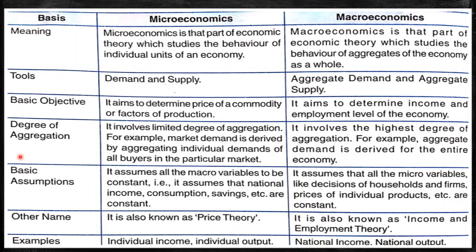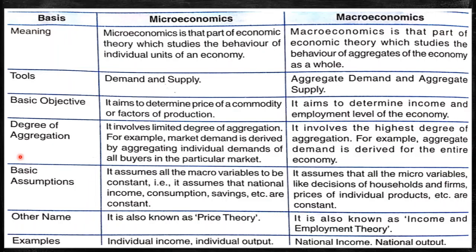Now let us come to the next, basic assumptions. Microeconomics assumes all the macro variables to be constant. That is, it assumes that national income, consumption, savings, etc. are constant. If these are constant, then only we can study the micro variables. In macroeconomics, it assumes that all the micro variables like decisions of the households and firms, prices of individual products, etc. are constant. By constant we mean that it is fixed. The households do not change their decisions in, like, 6 months or 2 months. We believe it to be fixed, then only we can study the macro variables.